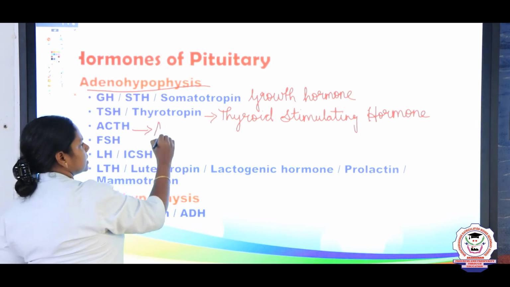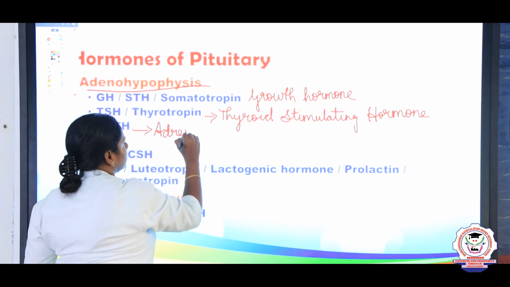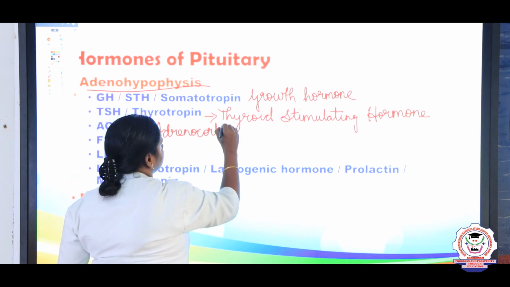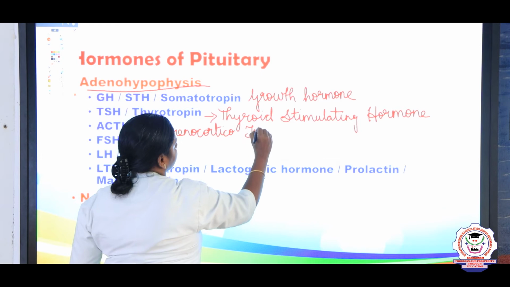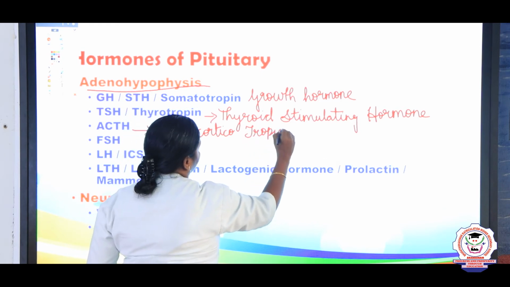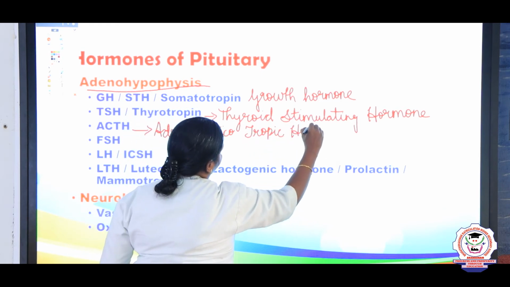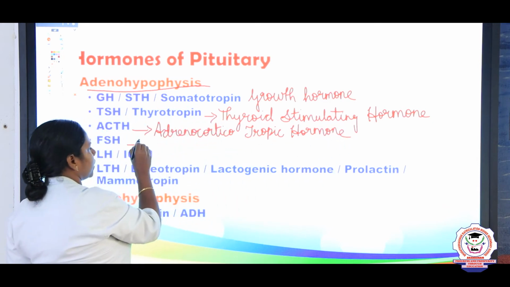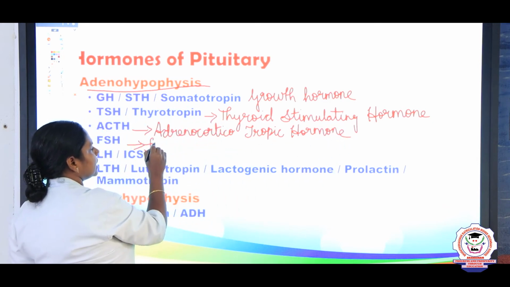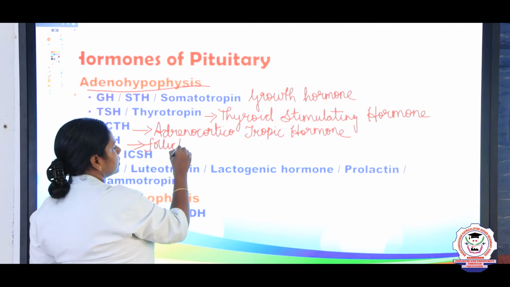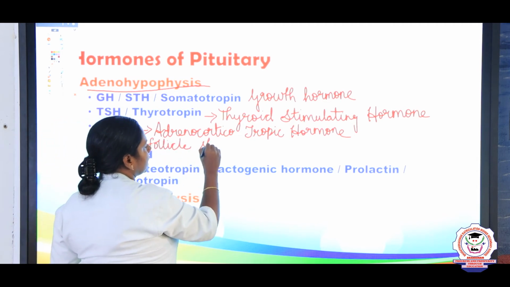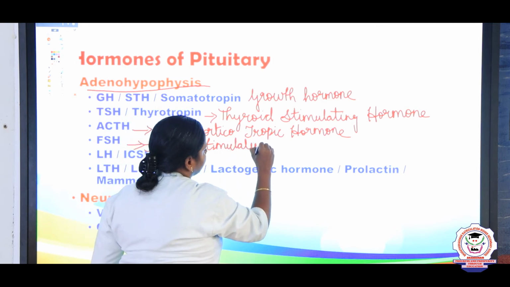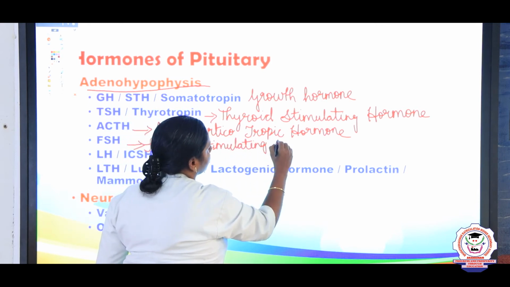What is ACTH? Adrenocorticotropic hormone. Next one is FSH. What is FSH? Follicle stimulating hormone.